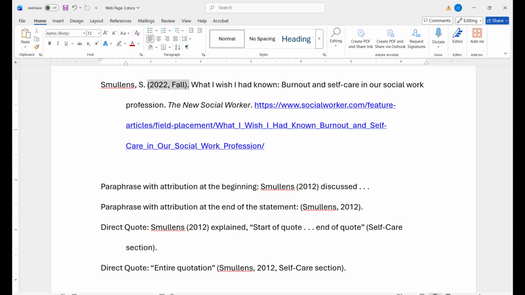In the case where there is only a month or a season, use an opening parenthesis, the year, comma, space, the month or season, followed by a closing parenthesis and a period.